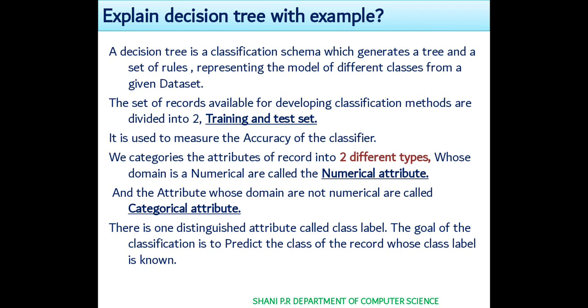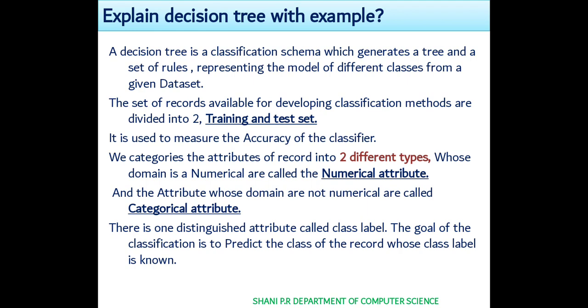Like in the previous example we can see whether they buy the computer or not, right? We will be predicting by calculating some values. So it's like finding the accuracy. The main output will be the accuracy of the classification.